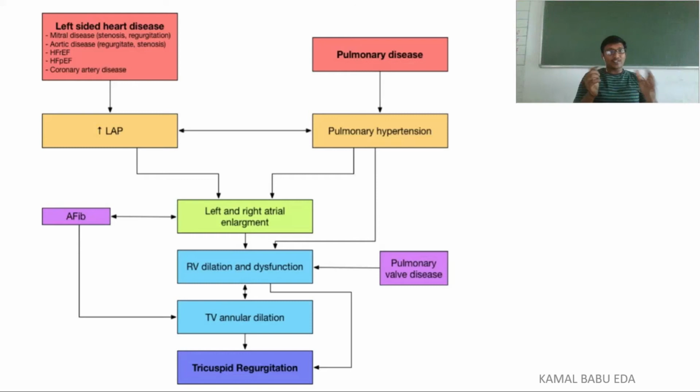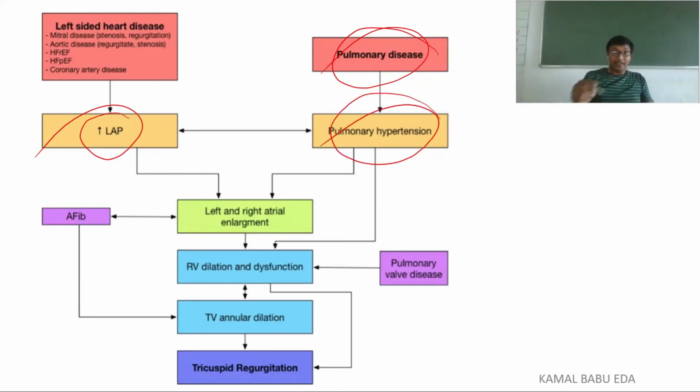Due to these causes, the left side atrial pressure is increasing, and along with that, if any person is having COPD or any kind of pulmonary disease, it will cause pulmonary hypertension. So due to these causes, there may be left and right atrial enlargement, and sometimes pulmonary hypertension can directly result in RV dilation and dysfunction.